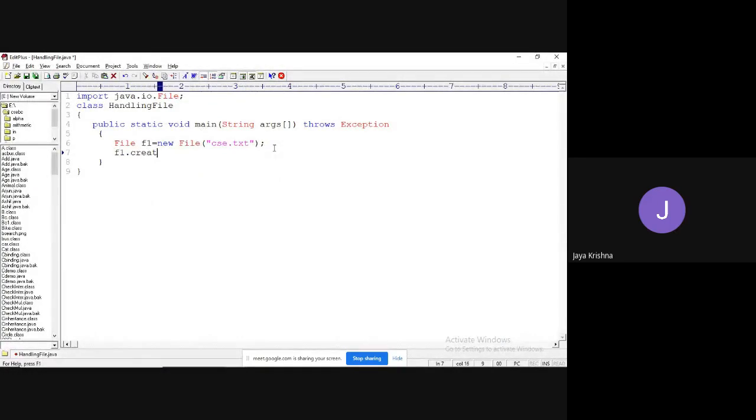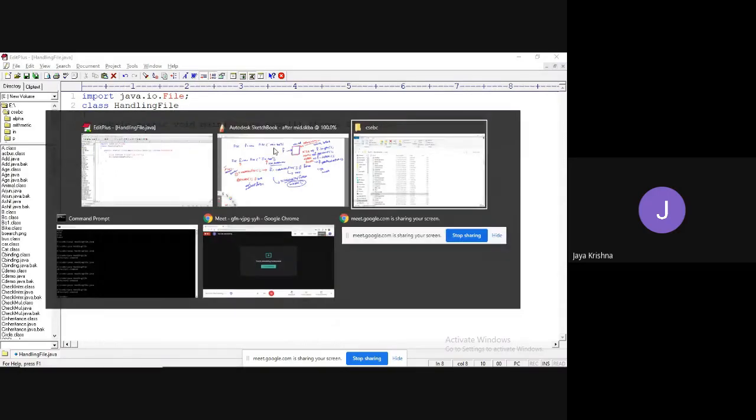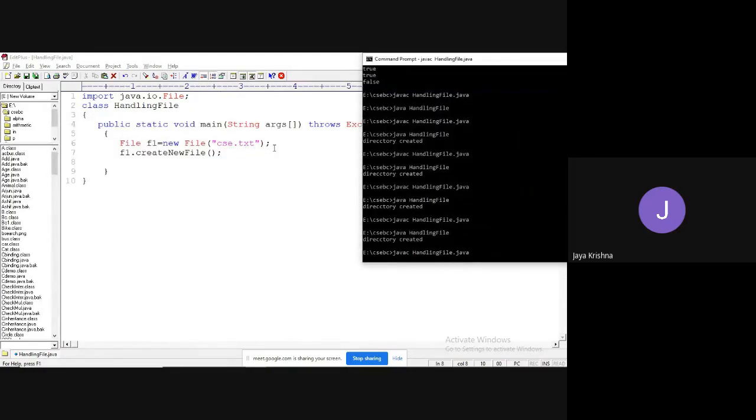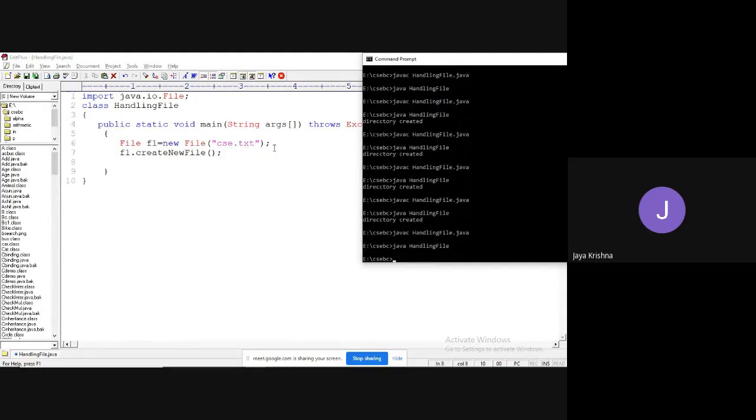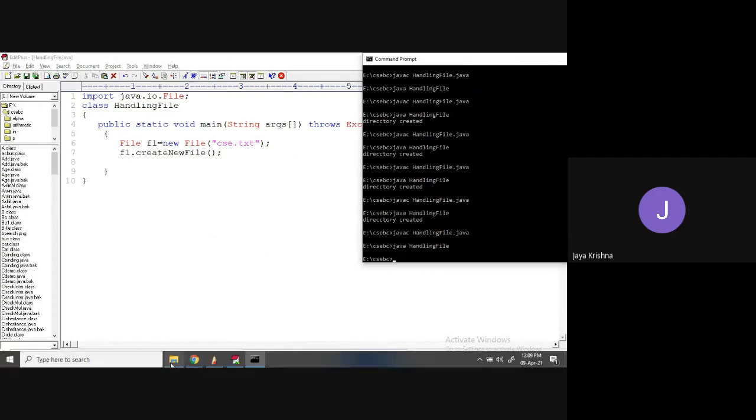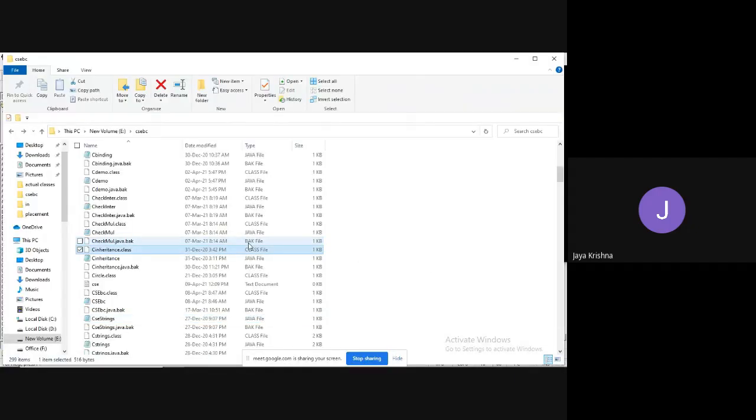F1 dot create new file is created. Just check, the csv file is created.